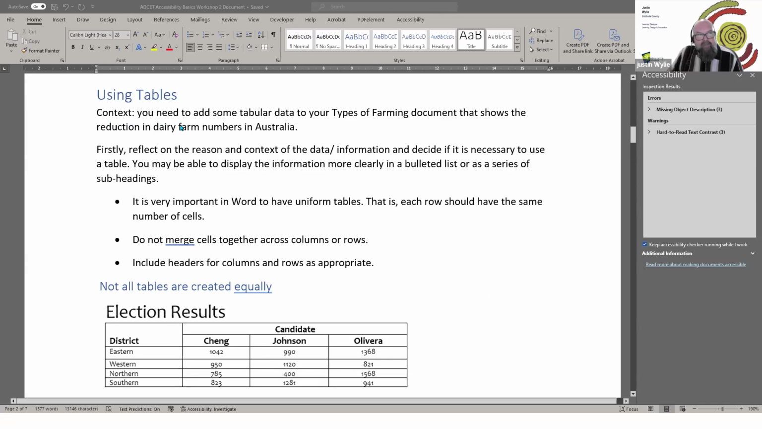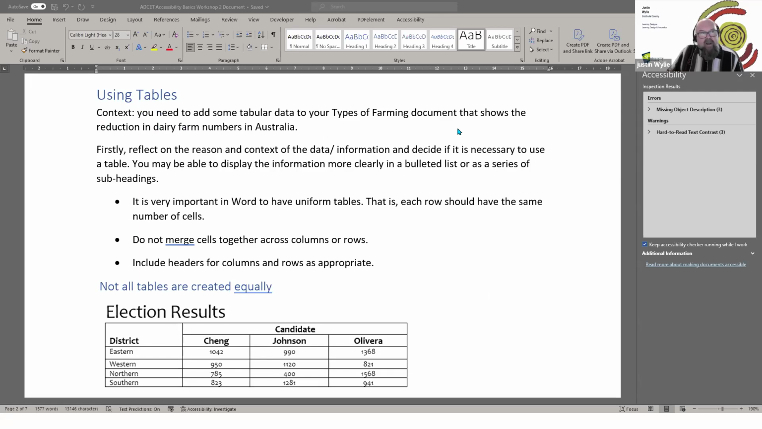So the context we're talking about here is you need to add some tabular data to your types of farming document that show the reduction in the number of dairy farms in Australia. So again, firstly, reflect, do I really need it to be a table? Can I do it another way? If not, if it does have to be a table, then it's really important that you have uniform tables in Word, and that each row has the same number of cells.